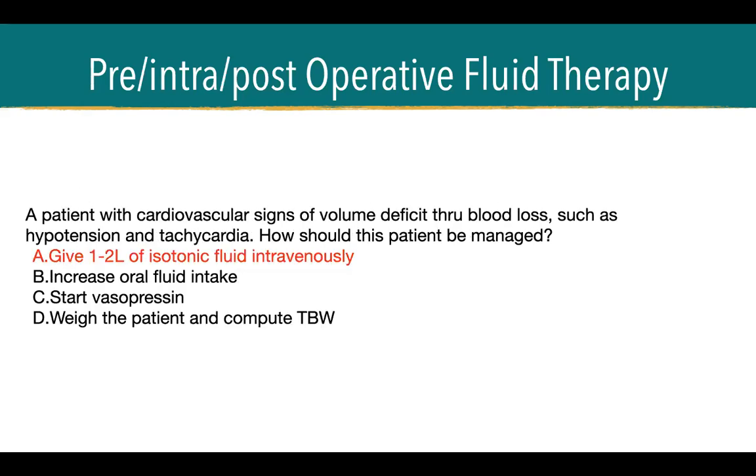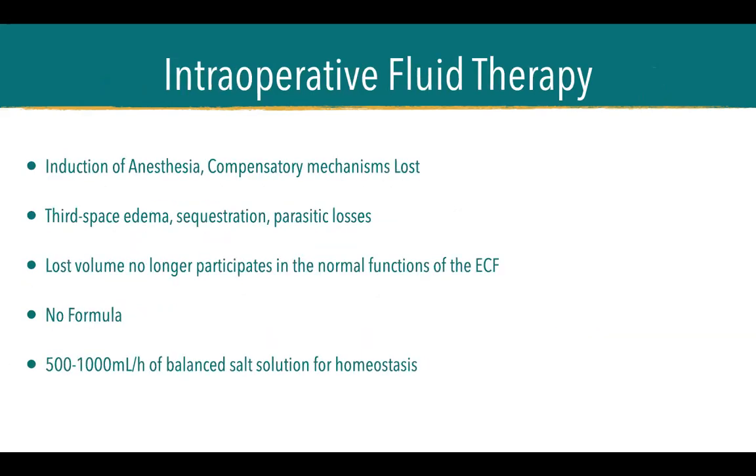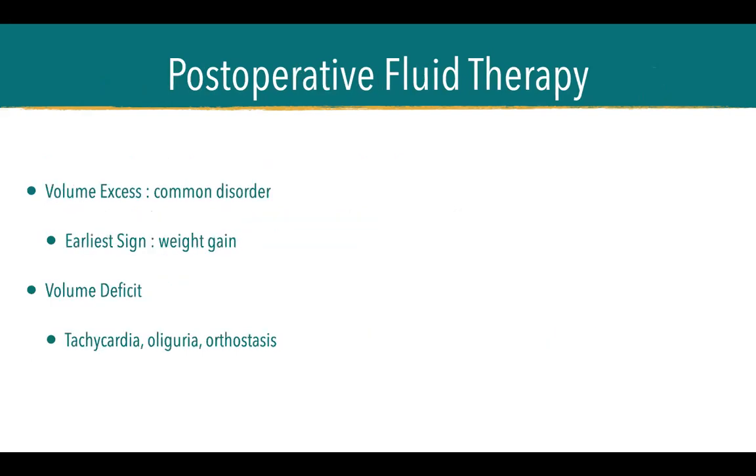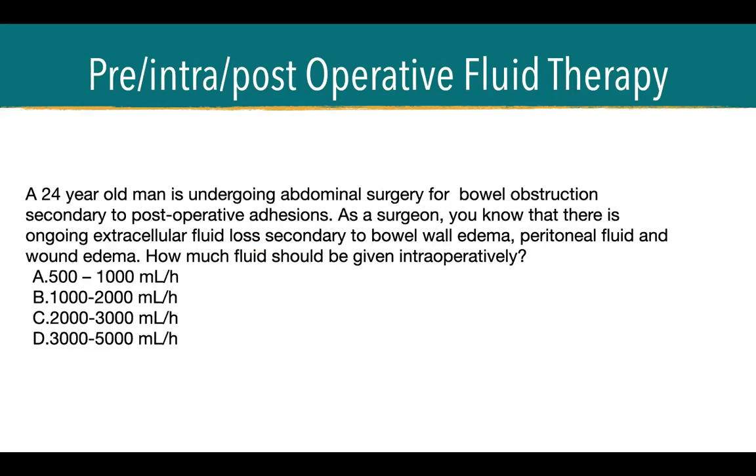So, going back, 500 to 1 liter, just as long as there is no mention of problems with the patient's vital signs.